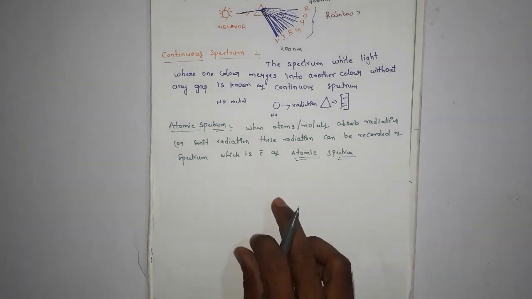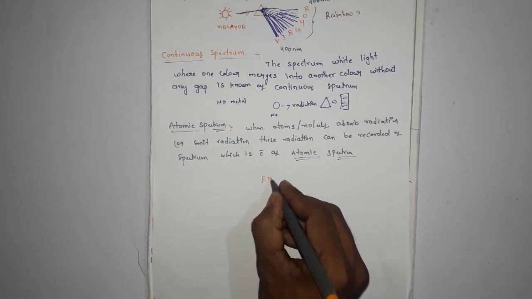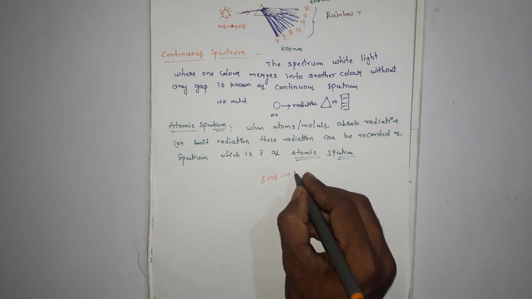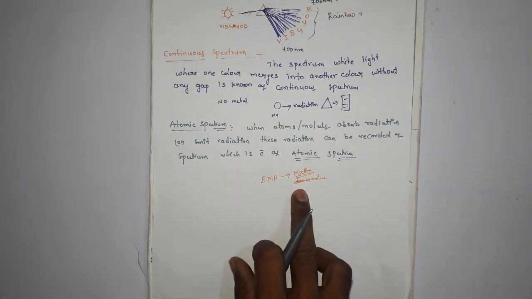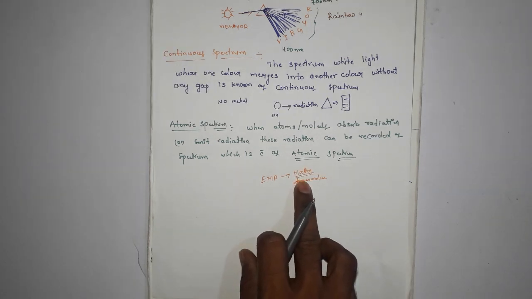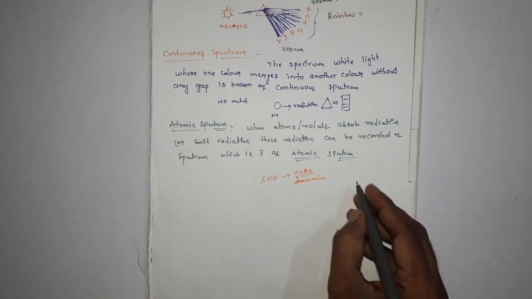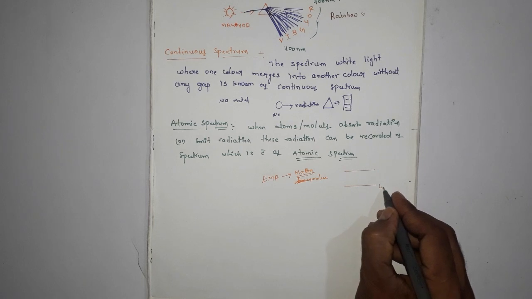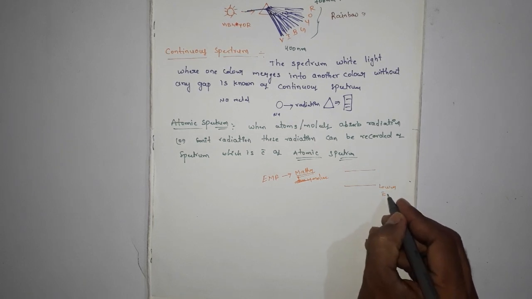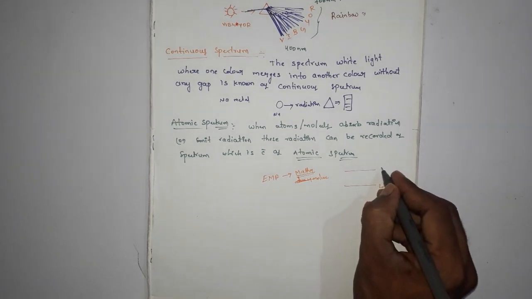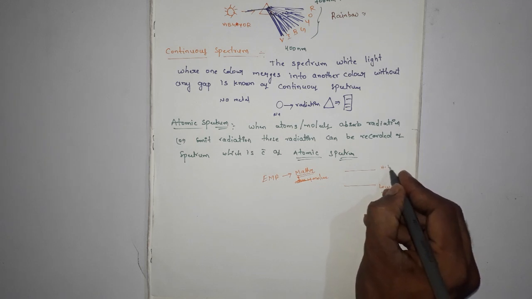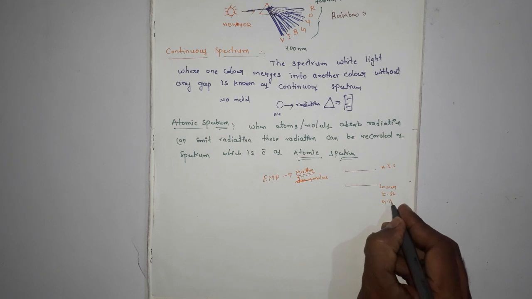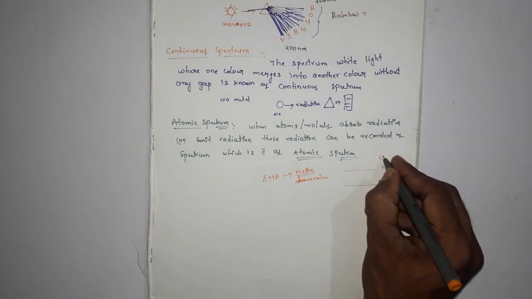When electromagnetic radiation interacts with matter, atoms and molecules may absorb energy and reach a higher energy state. This is a lower energy state, also called the ground state, and this is a higher energy state, called the excited state.